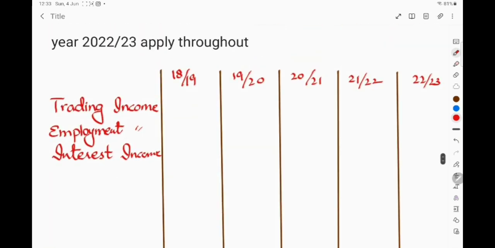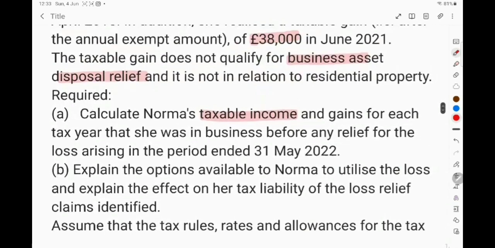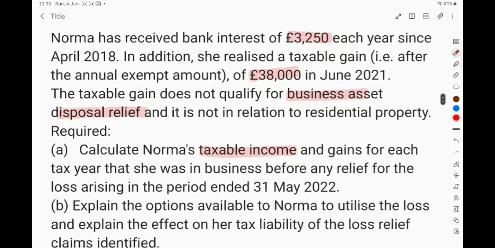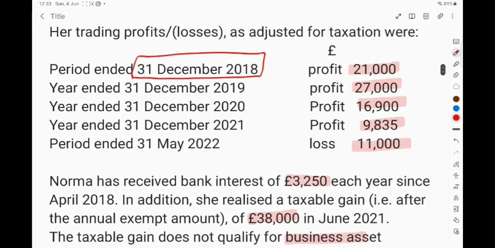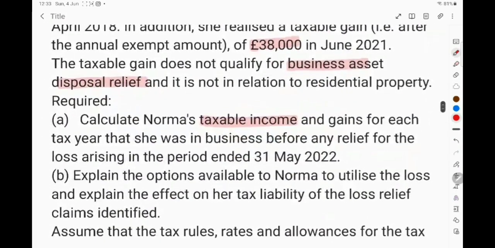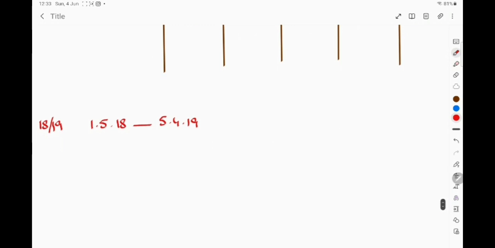As Norma's accounting year end date is different, it is mentioned to us as 31st December in the question. This is 31st December 2018. In the first tax year, we have to find out the profit from the date of commencement of business, that is 1st May 18, to the date the following tax year ends, that is 5th April 19.